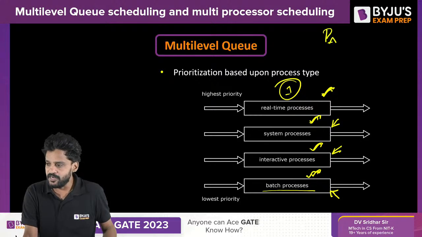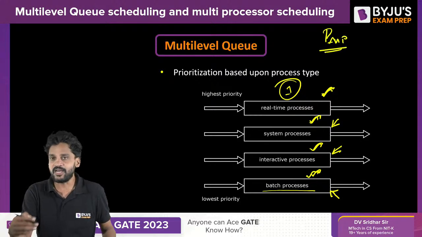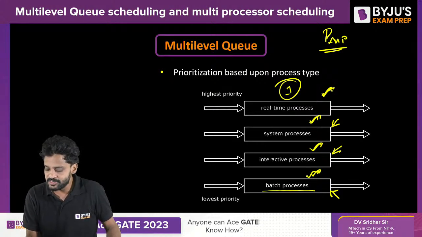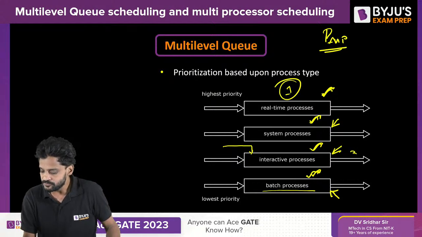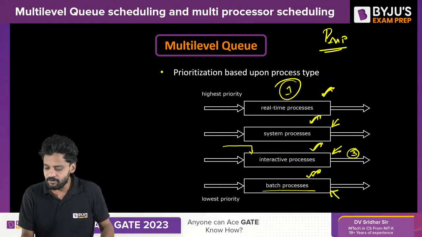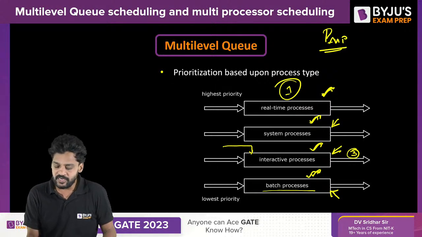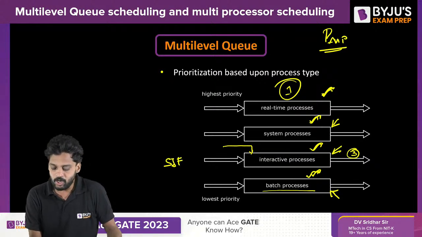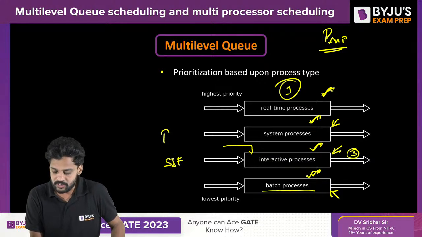I will give you one simple example. I am process P. The moment I made my way into the system, I got sent to interactive processes. So my priority is 3. Okay, rather my queue's priority is 3. In which, according to the scheduling algorithm, let us say interactive process, for this queue, we are following SJF. For this system process, the operating system is following what we call RR.